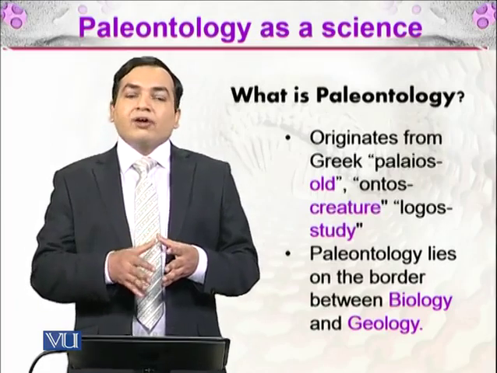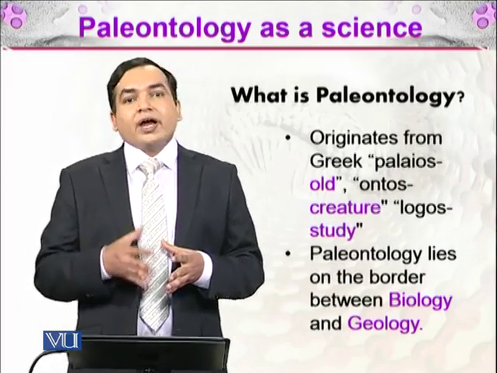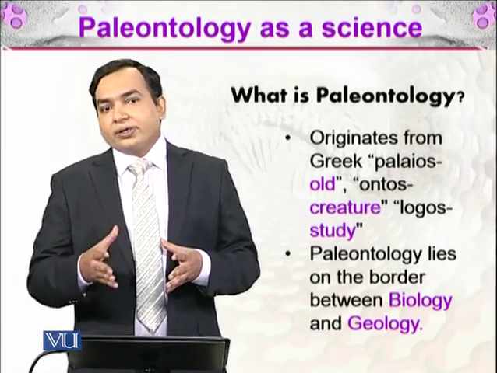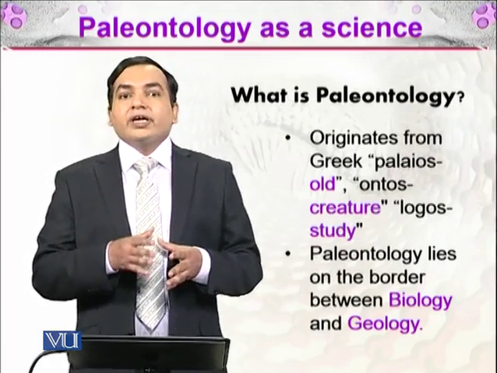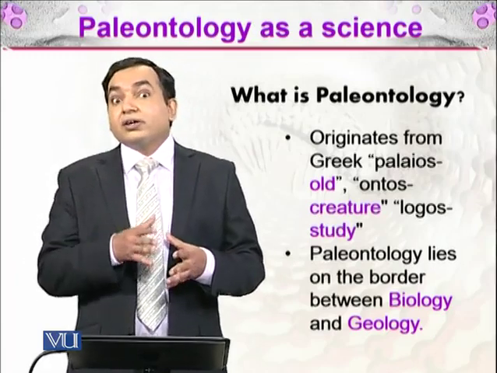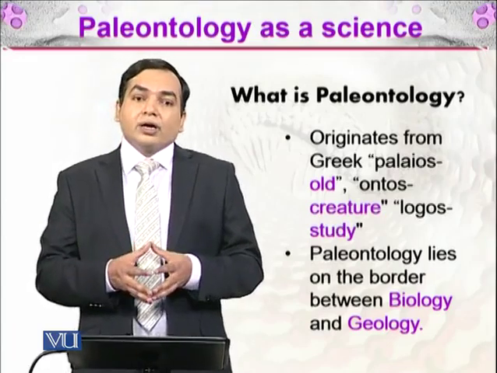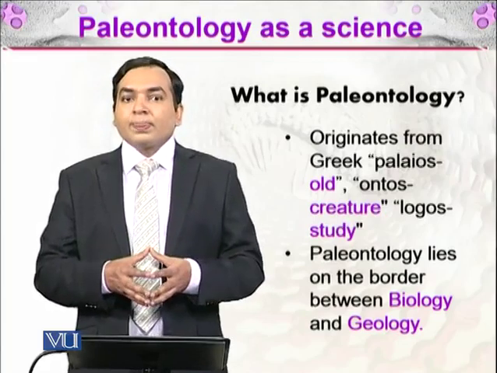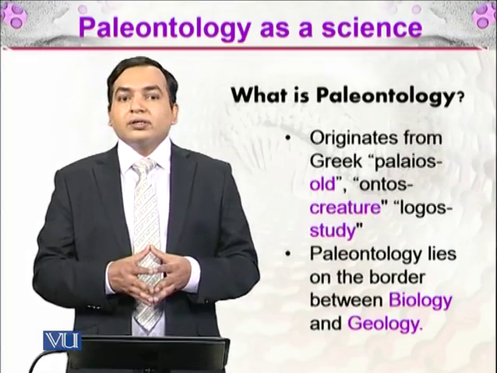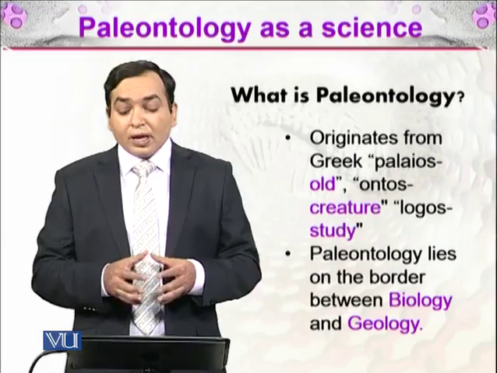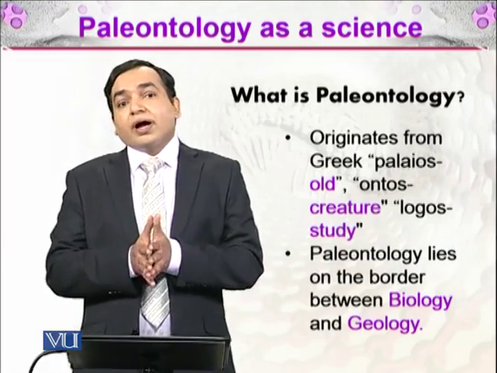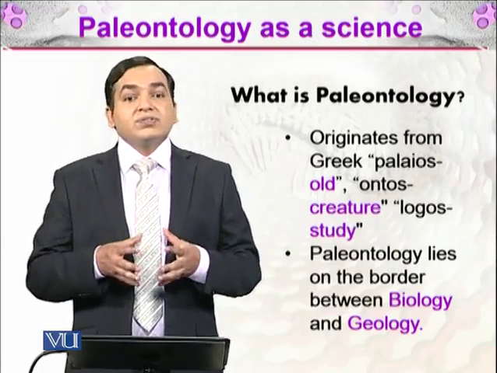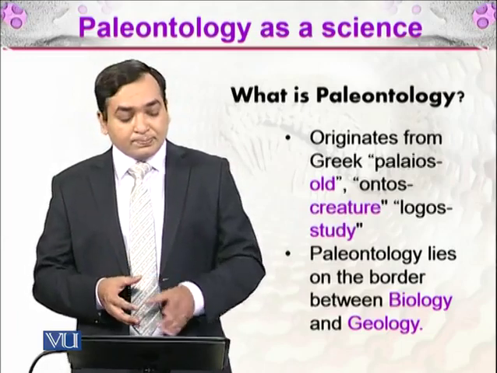If we have to study those fossils, we have to study the earth layers first, and extract the fossils from the earth layers. The earth has its own geography as well, and that also comes under geology. So these two sciences combine to make paleontology.